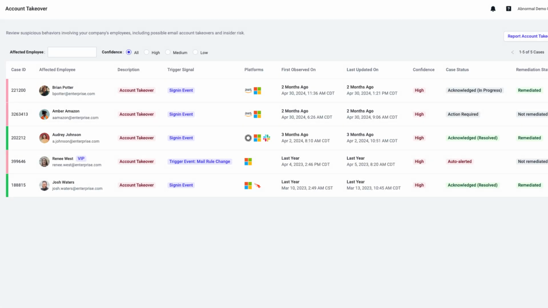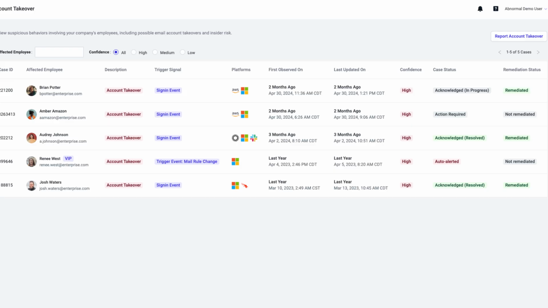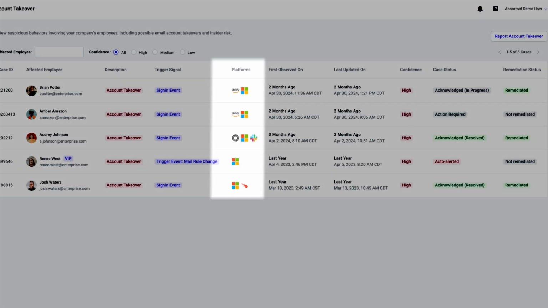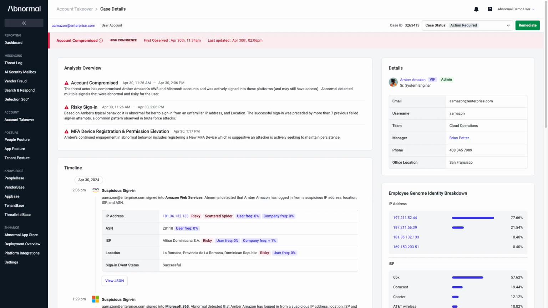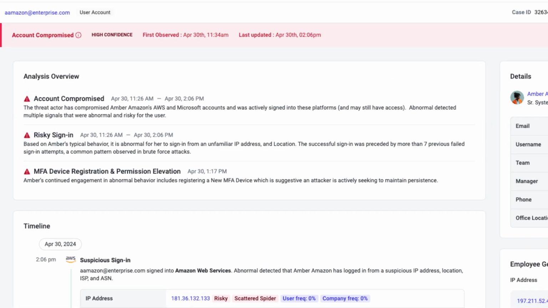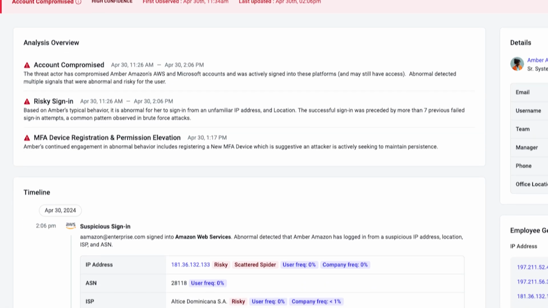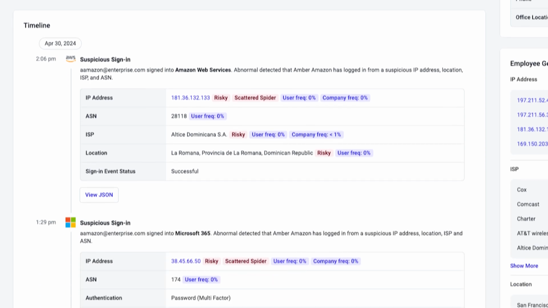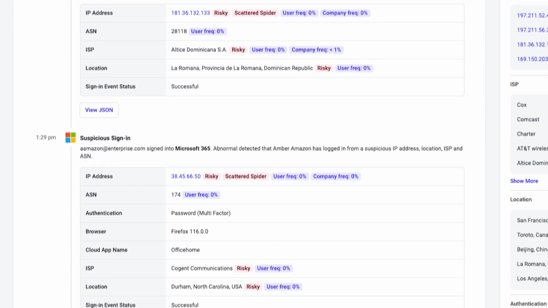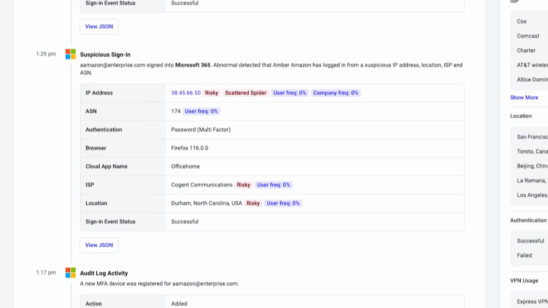From the Abnormal portal, SOC analysts can see all cases created by Abnormal with a summary of the affected platforms, the confidence level, and the case status. Abnormal's AI evaluates the likelihood that an account is compromised based on various notable behavior deviations. It adjusts its confidence level dynamically, considering the activity's nature, frequency, and past assessments, and continuously monitors for new events to refine its confidence levels.